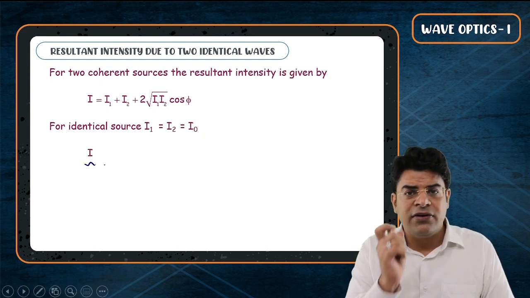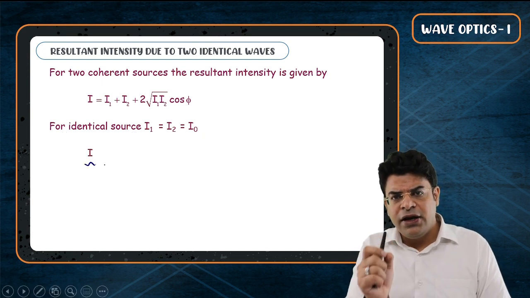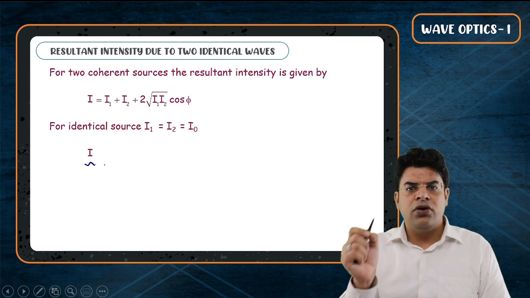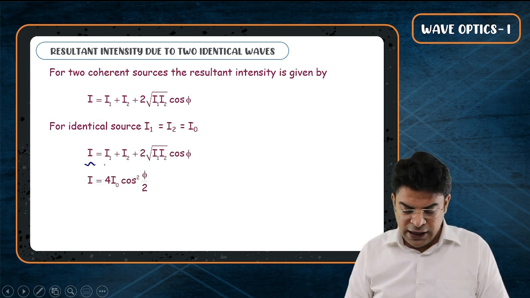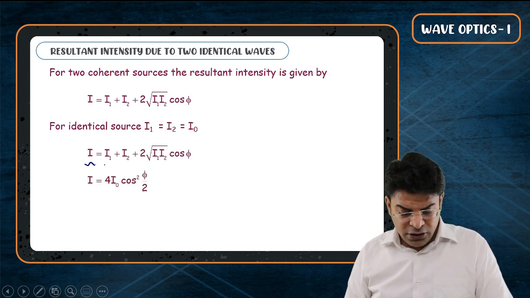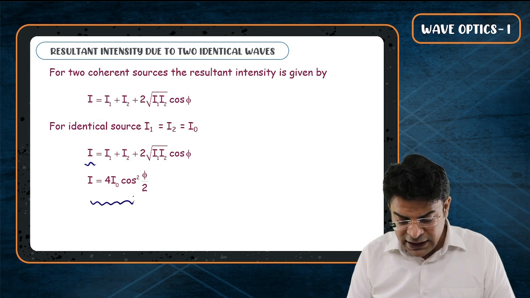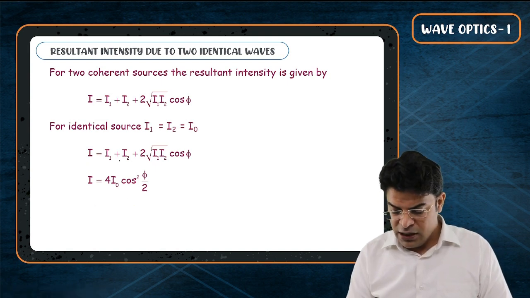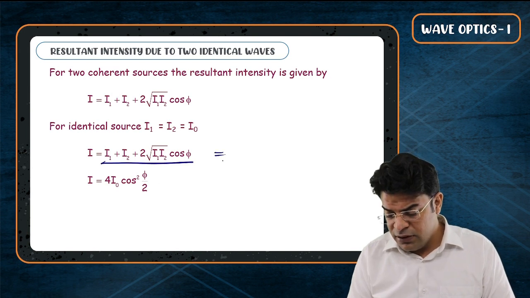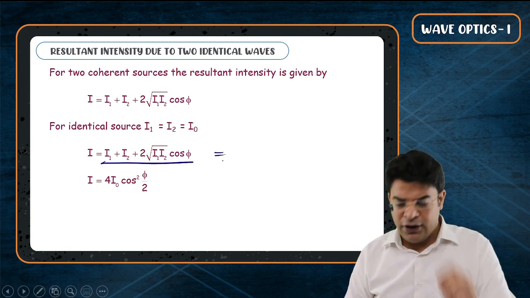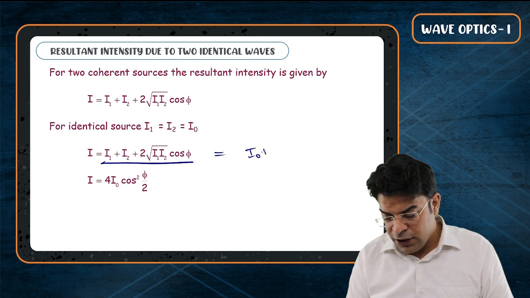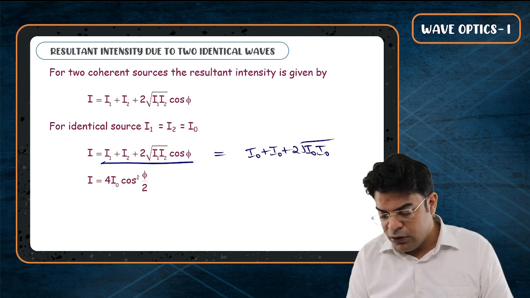Then the resultant intensity is I naught plus I naught plus 2 root I naught into root I naught cos phi, and you can write it as 4 I naught cos square phi by 2. How? If I write I naught in place of I1 and I2, what I will get is I naught plus I naught plus 2 root I naught root I naught into cos phi.